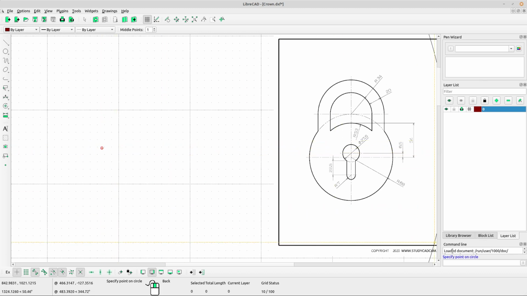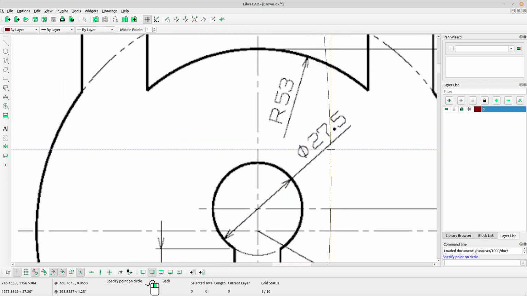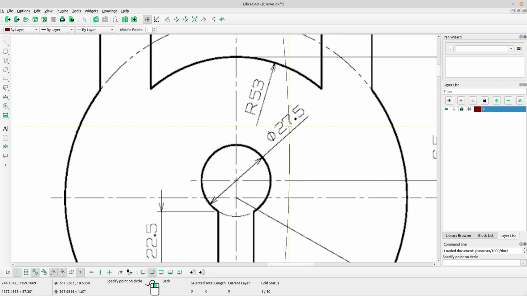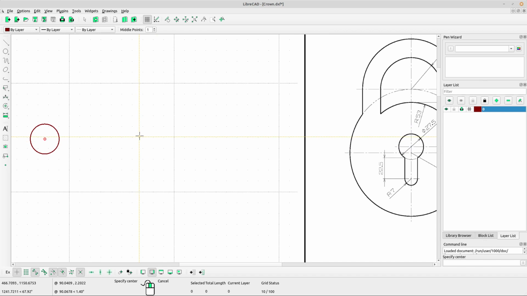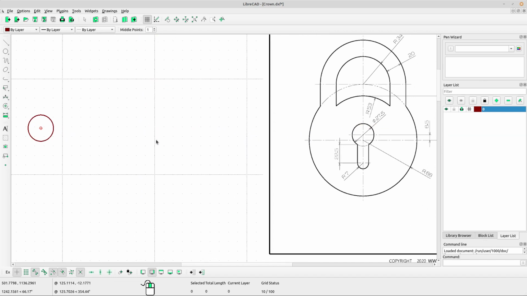Now go to the command line box at the right side on the bottom side and type the radius. Okay, the diameter is 27.5, so the radius will be a half of 27.5. Just type 27.5 divide by 2 and press enter. Okay, we got the circle. Right click to escape.